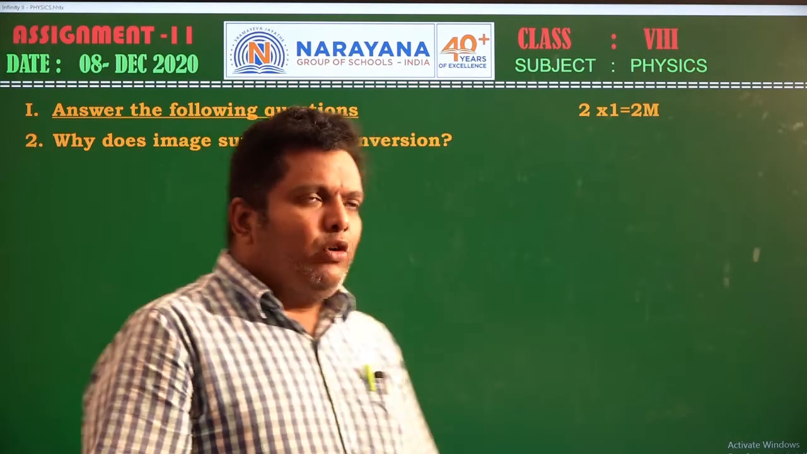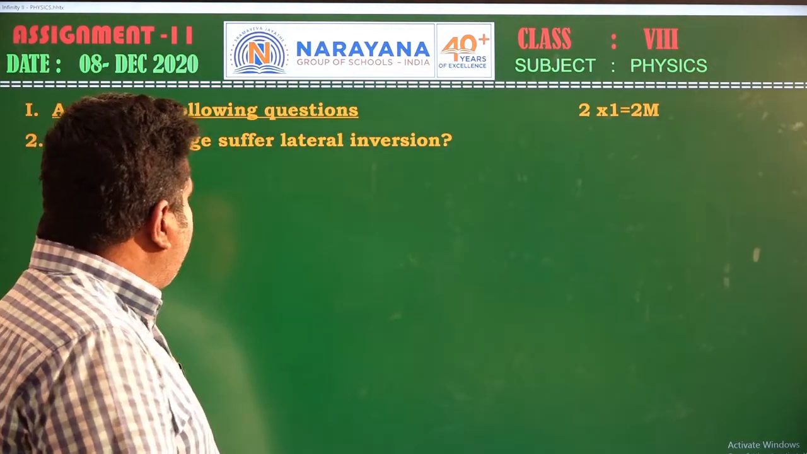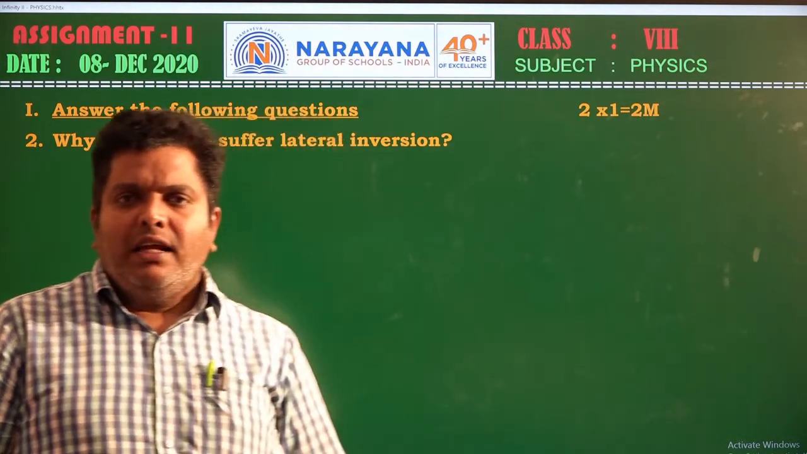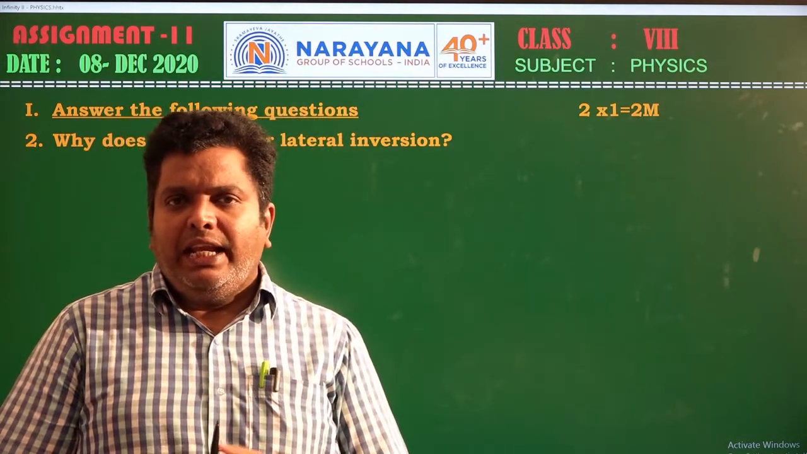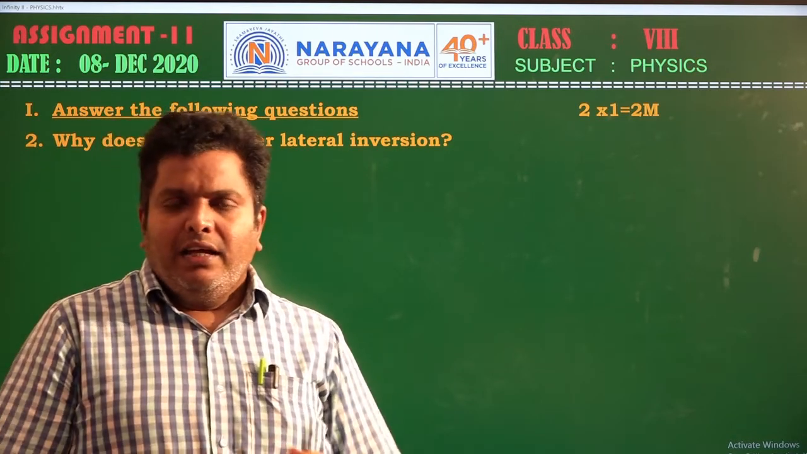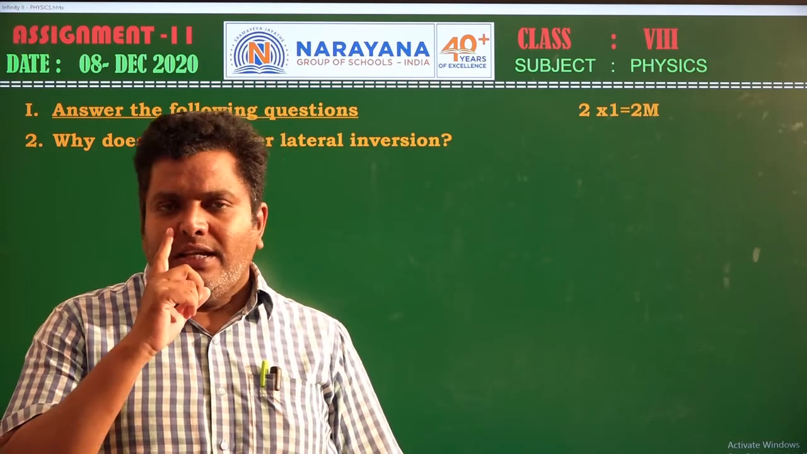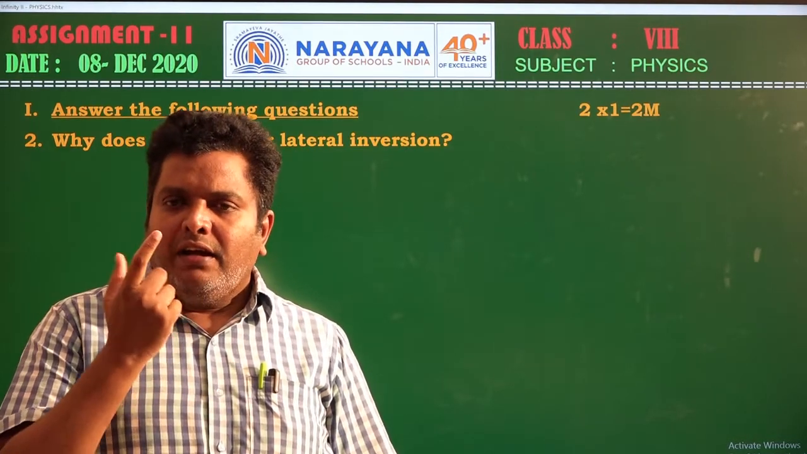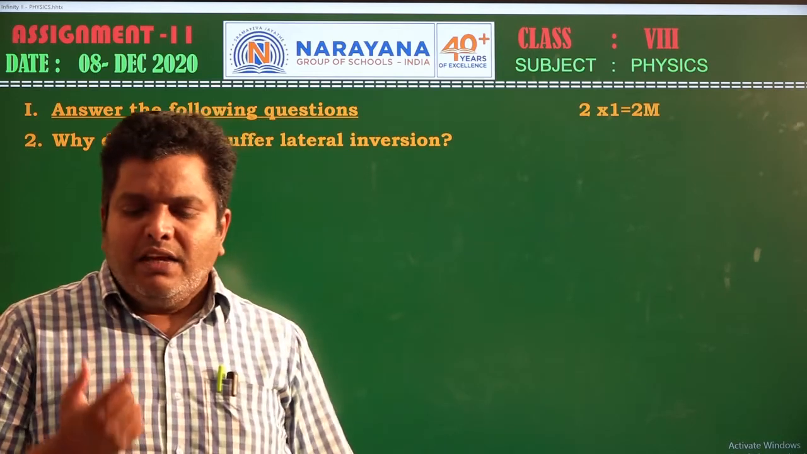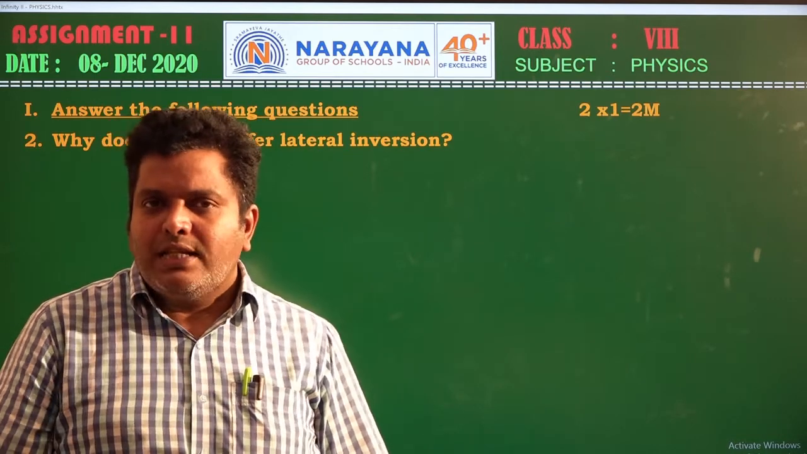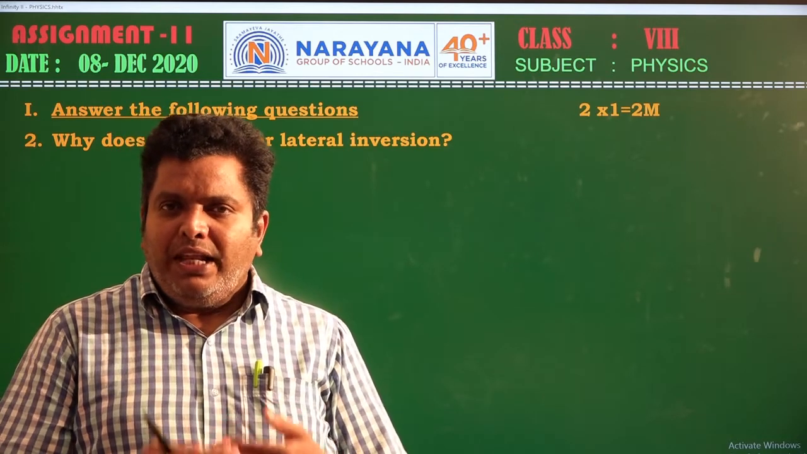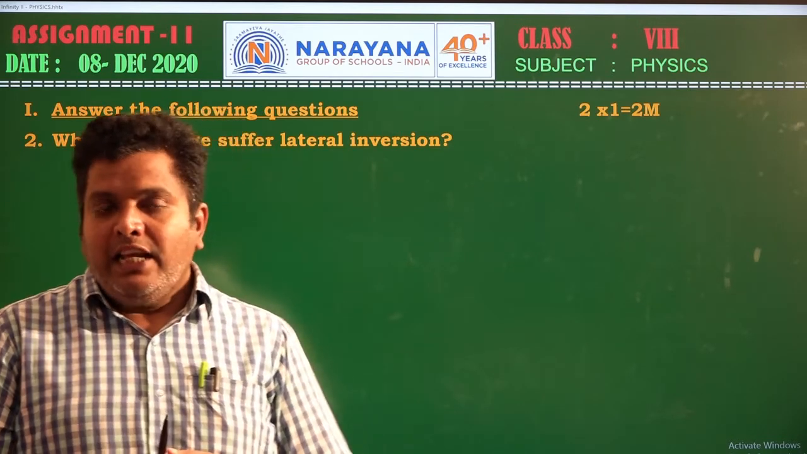Now let us see the second question, that is, why does the image suffer lateral inversion? Actually, the phenomenon of left appearing right and right appearing left is called lateral inversion. Suppose a person places a finger on the right side of his nose and sees his image in a plane mirror, then the finger appears towards the left. So the phenomenon of right appearing left and left appearing right is called lateral inversion.